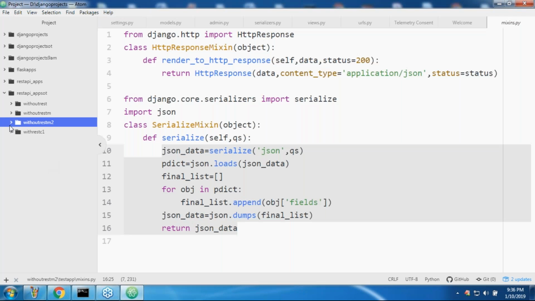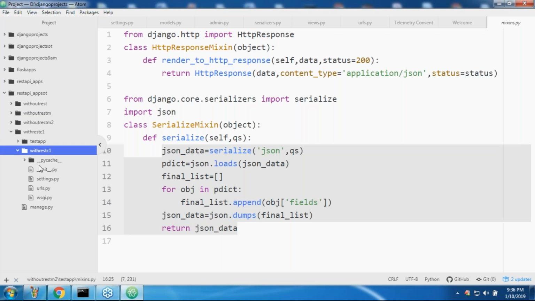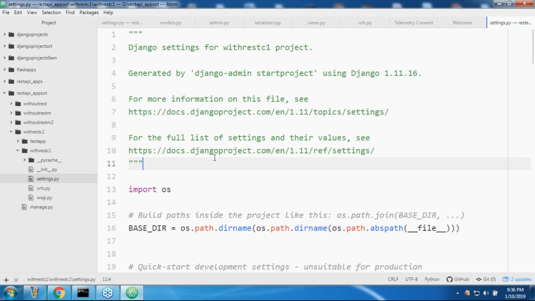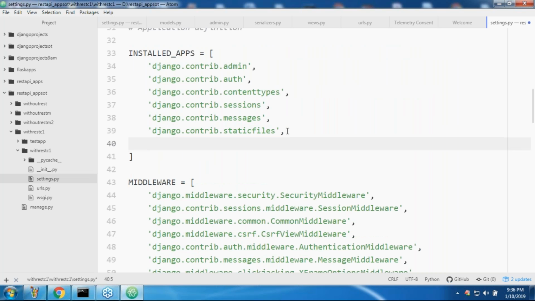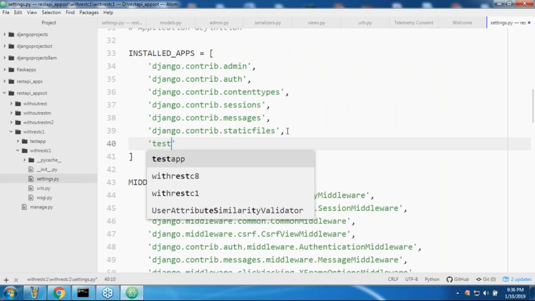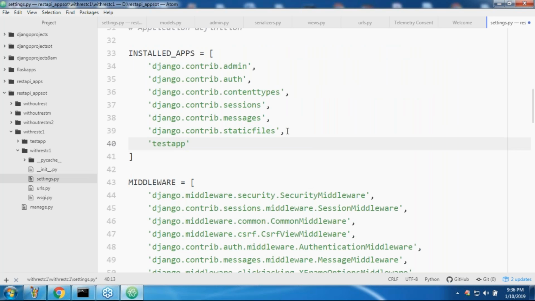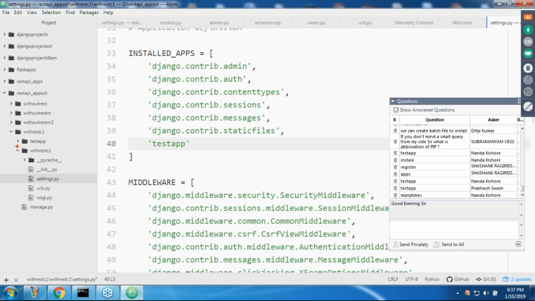Observe withrestc1. Sir, can anyone tell me what the first activity is that we require? Inside INSTALLED_APPS we compulsorily need to add the application name. What is that application? Testapp, we need to add. We did this activity almost hundreds of times in our life. But make sure, sir, that in our project withrestc1, if I want to use the Django REST framework, I want to use the REST framework.